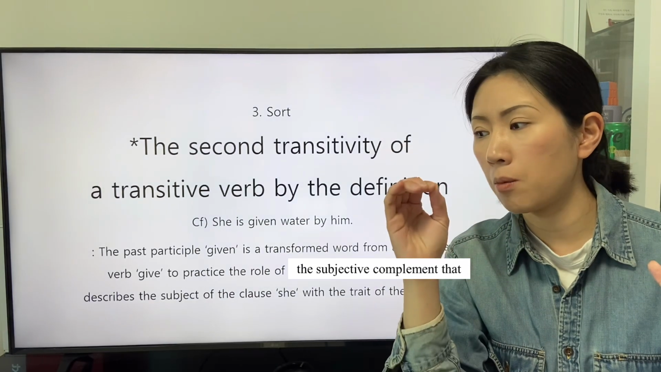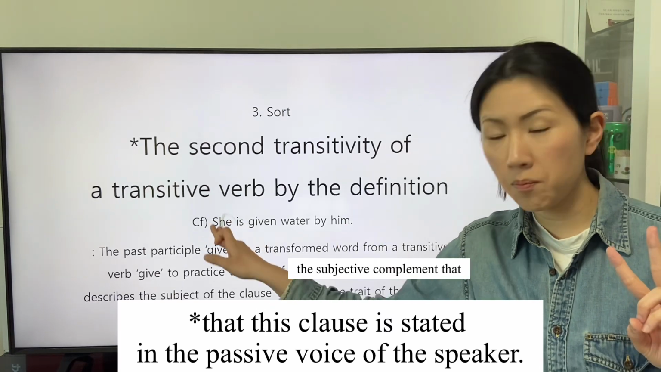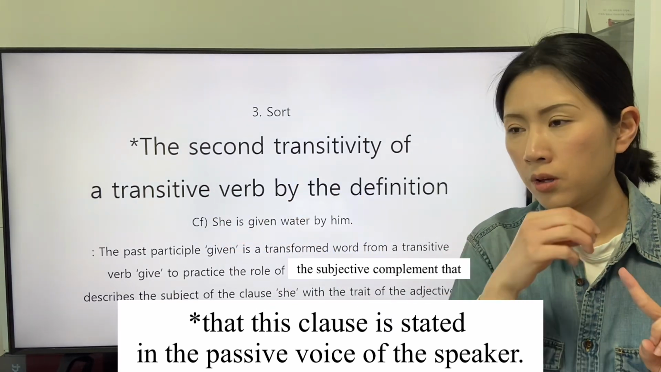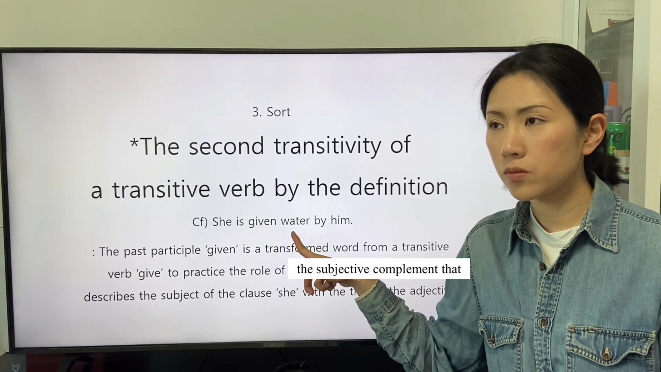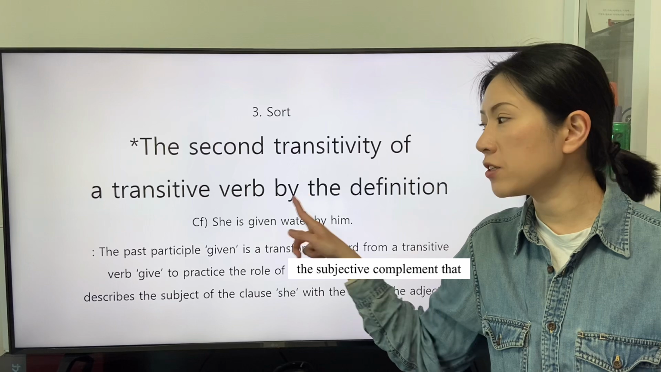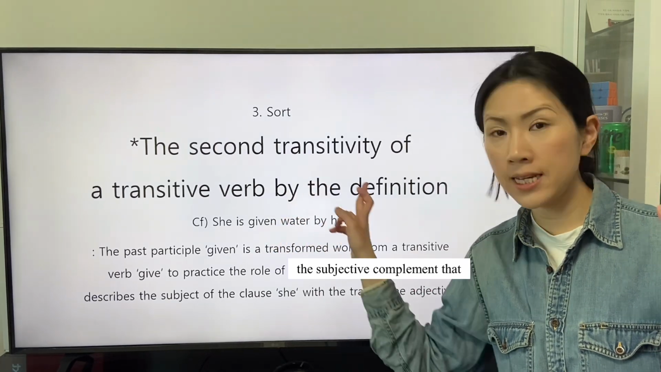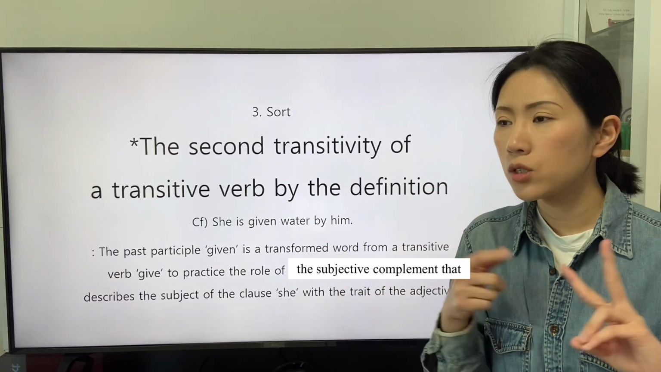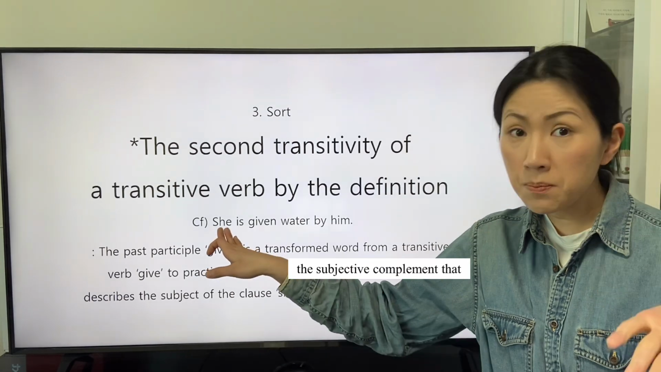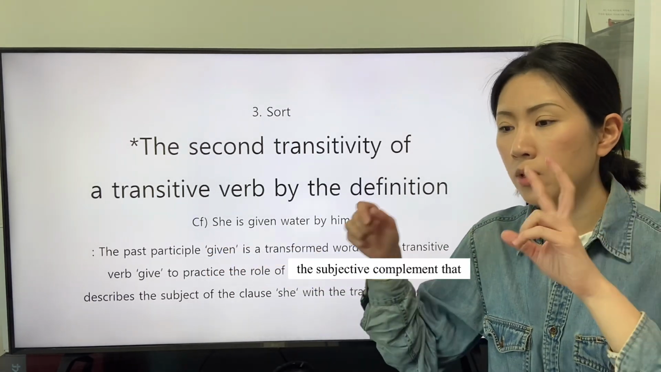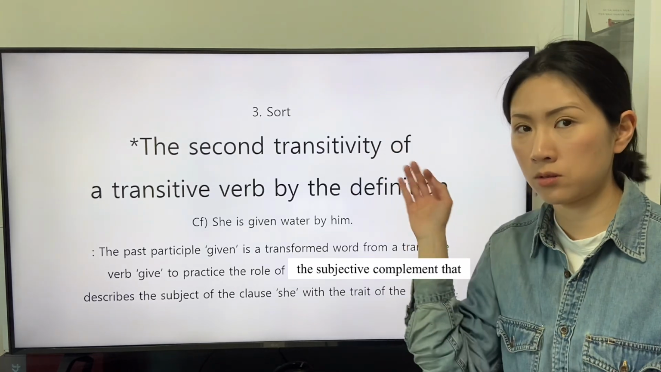The form of the past participle reveals the object to get the definition of the transitive verb give from the subject, he, and remains to reveal that the subject gets the action and the direct object from the subject.